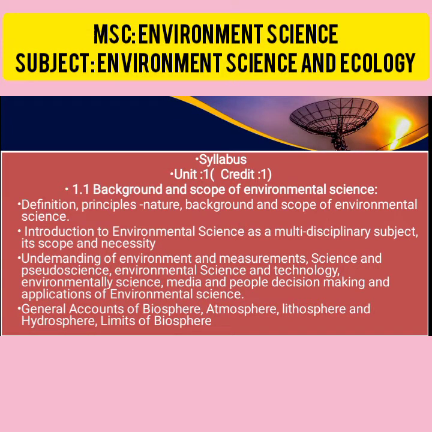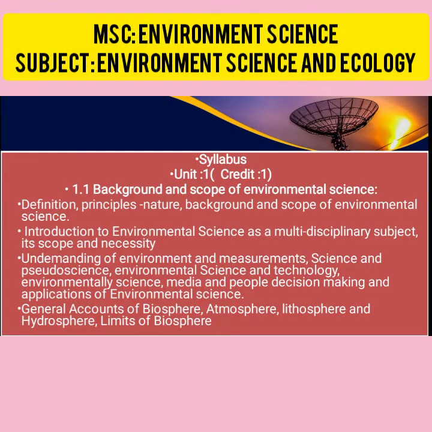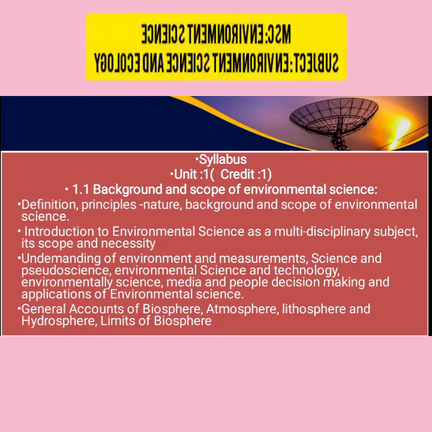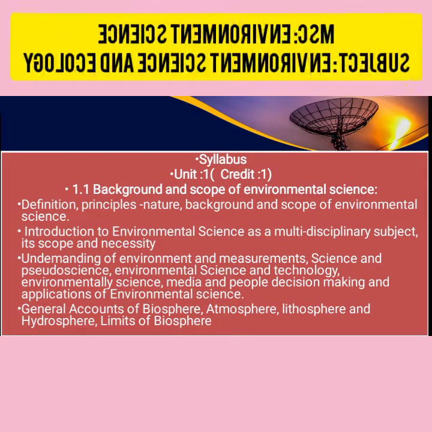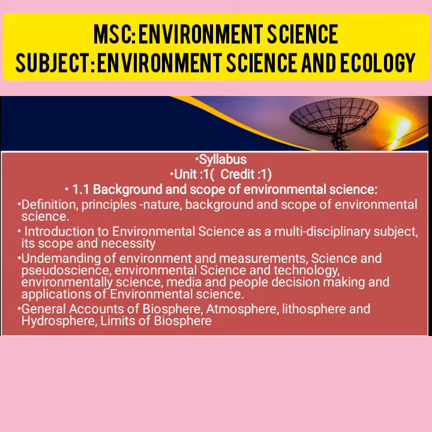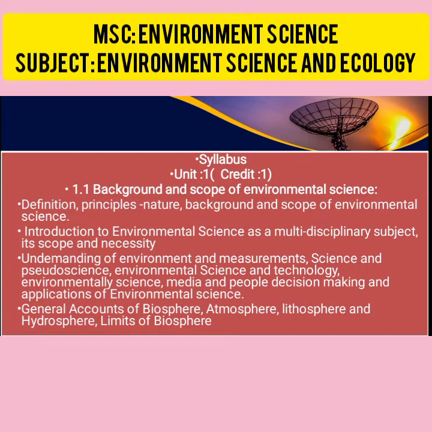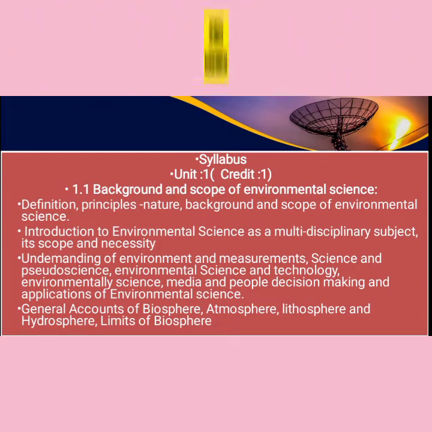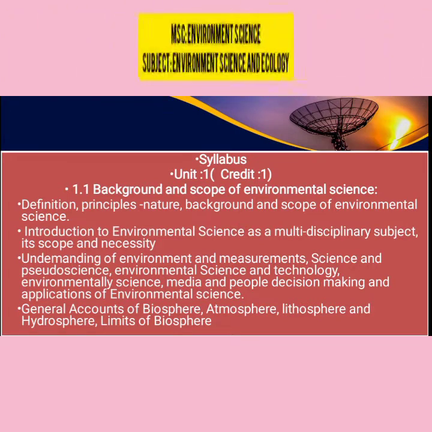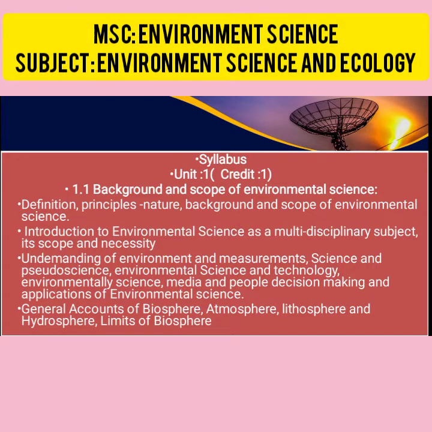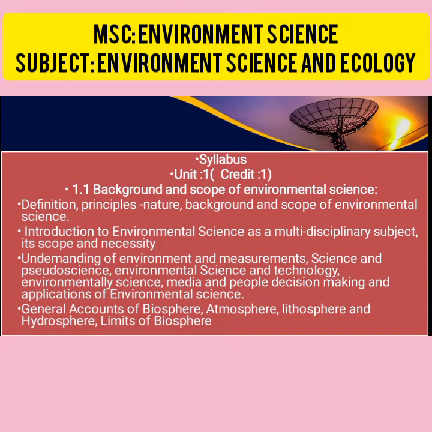Media means how the media creates awareness about environment science, we are going to see in that point. Next, decision making: human decision making, which type of decision according to environment science, like the Chipko movement, that was a human decision to protect the forest and trees. Then application of environment science, then general account of biosphere, atmosphere, lithosphere, hydrosphere.